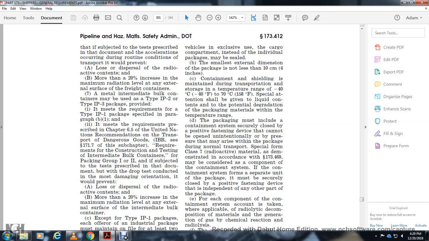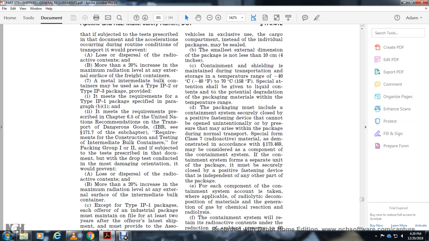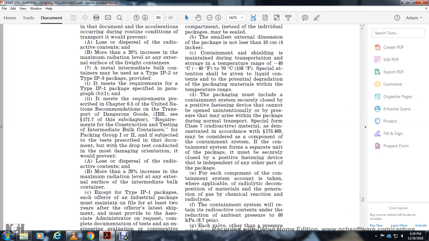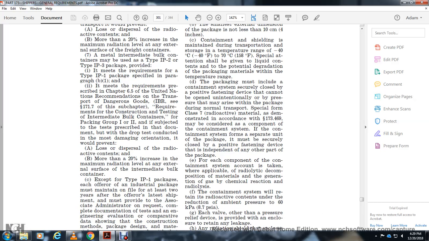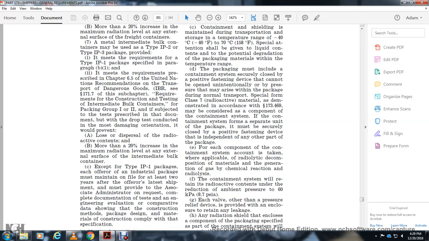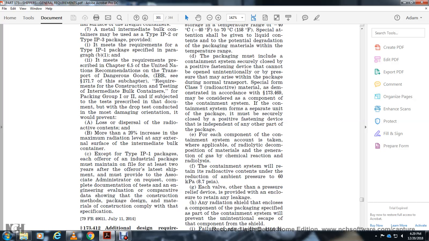Whichever type of industrial package is used, the offeror must maintain the file for at least 2 years after the latest shipment and must provide the associated administration, on request, with complete documentation: the type of engineering evaluation, comparative data showing the construction method of the packaging design and material of construction comply with the specification.